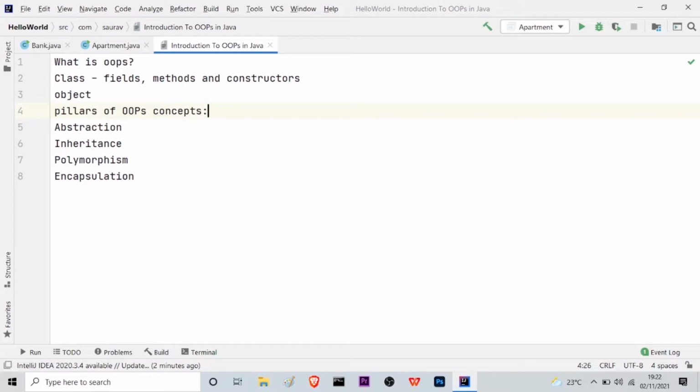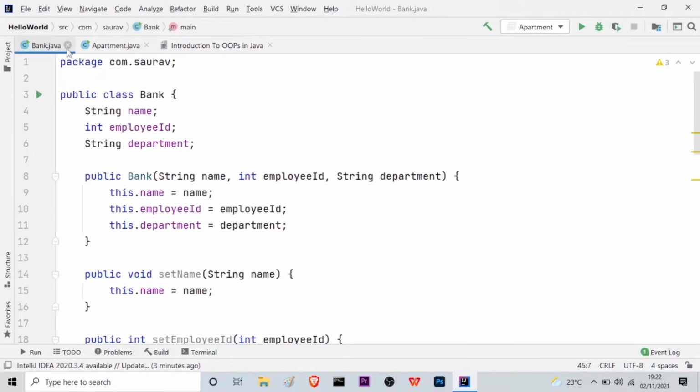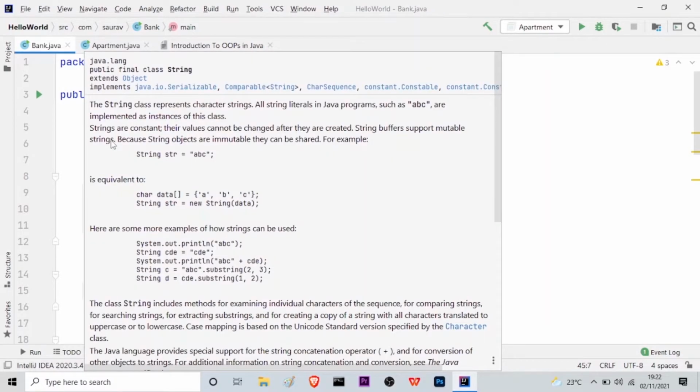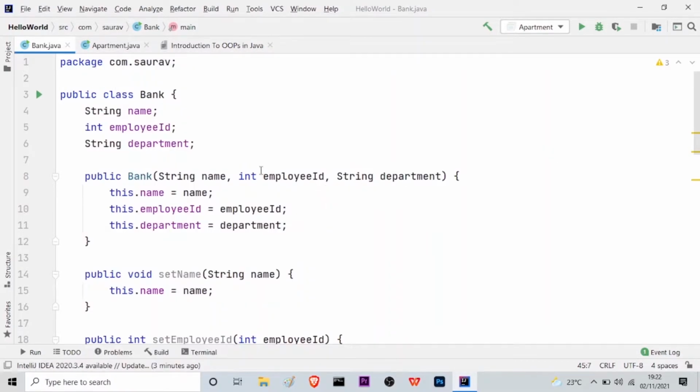We will be discussing more about this in our future classes. Right now, let me show you how you can create a class in Java. As you can see here, I have created a class bank.java, and because of this C, you can see that it is actually a class.